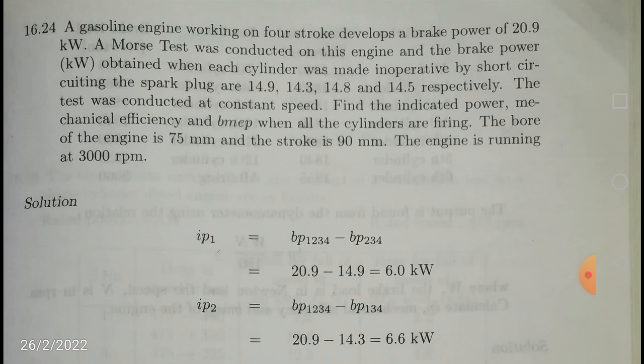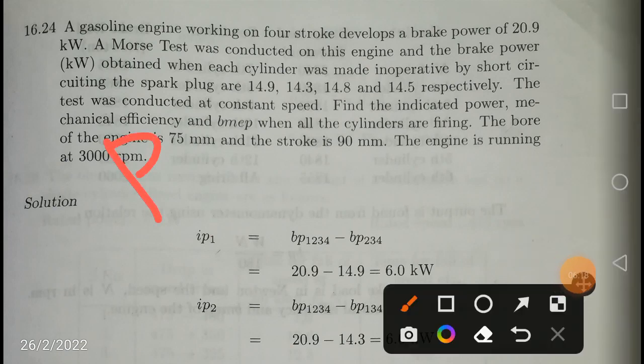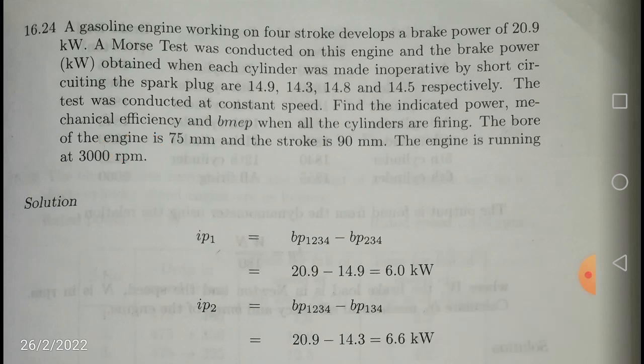And next thing is that you have to apply the formula. What is the formula? Let us go for BP.